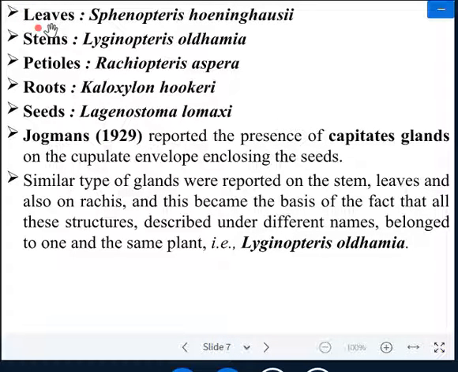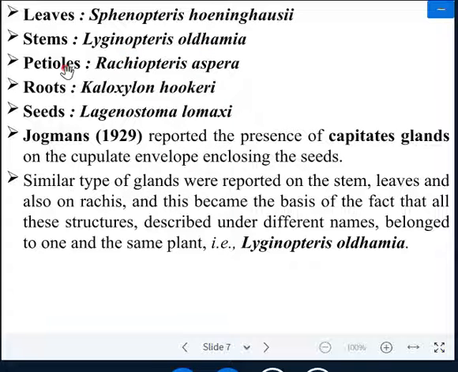The leaves of this plant are known as Sphenopteris hoeninghausi by the paleobotanist. Stem comes under Lyginopteris oldhamia. The major part which is well studied by paleobotanists was the stem. So it is a major part of this plant. On the basis of the major and dominant part of this fossil gymnosperm plant, the stem represents Lyginopteris oldhamia.